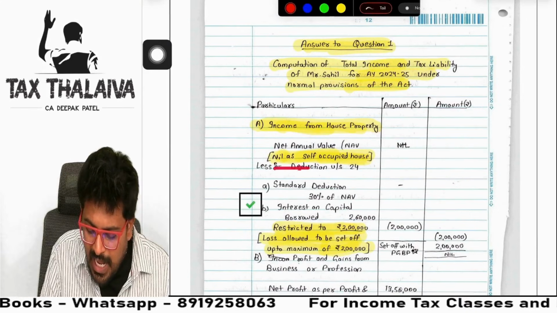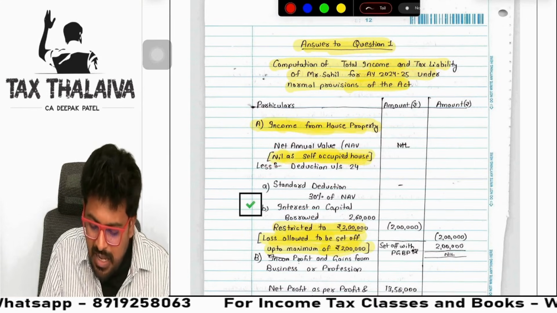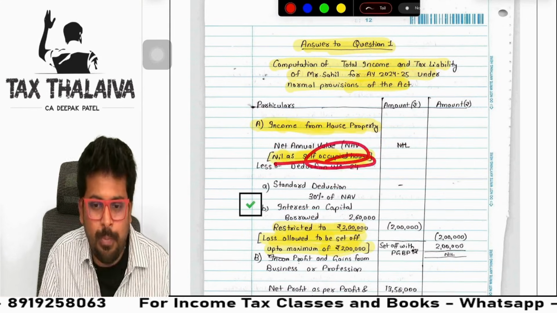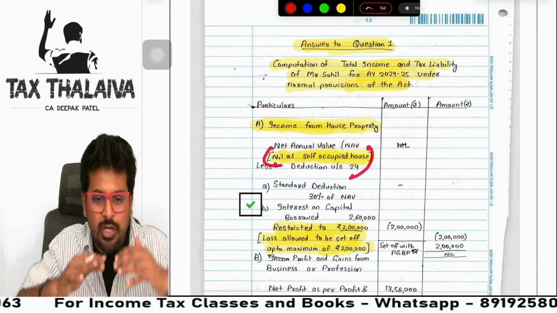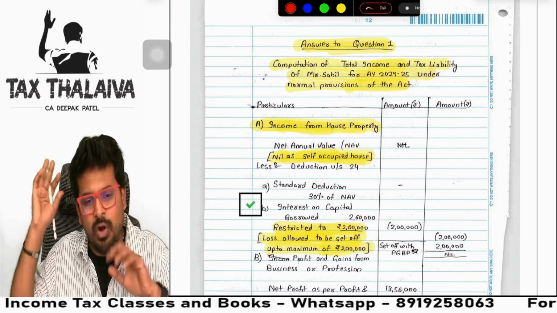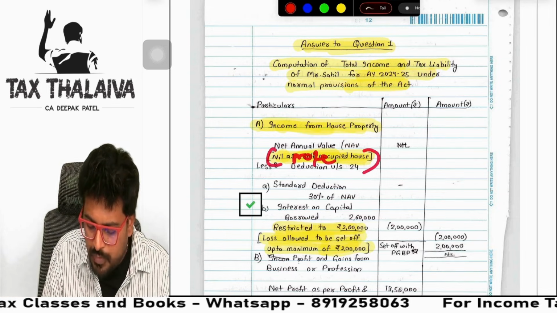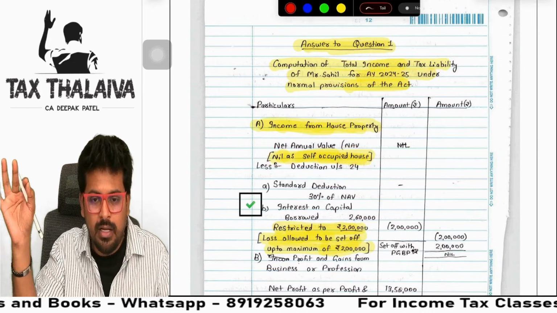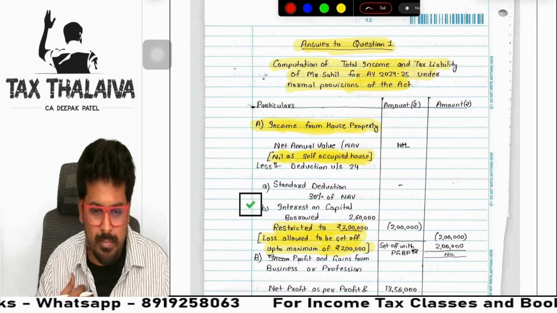Income from house property, nil as self-occupied. He's explaining, see here: NAV nil, why I took nil as a self-occupied house. There only. No need to write a separate note if you are writing here. "No, sir, I want to write it later." Write here, Note 1. And on the next page you write Note 1, as the property is self-occupied. That will take more time.